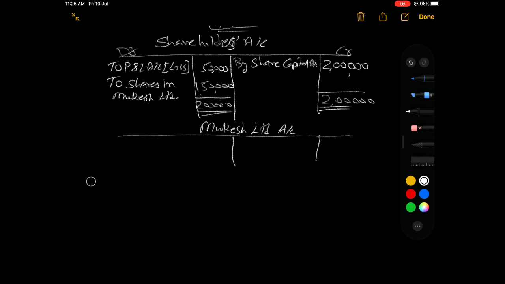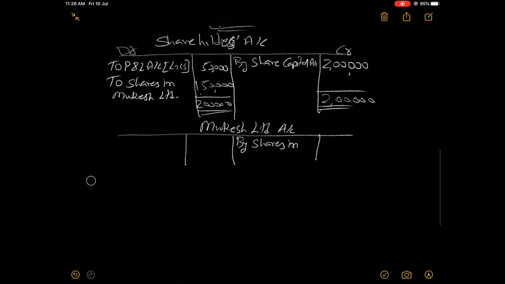The above entry is automatically adjusted here by shares in Mukesh Limited, 1,500 shares of 100 each.